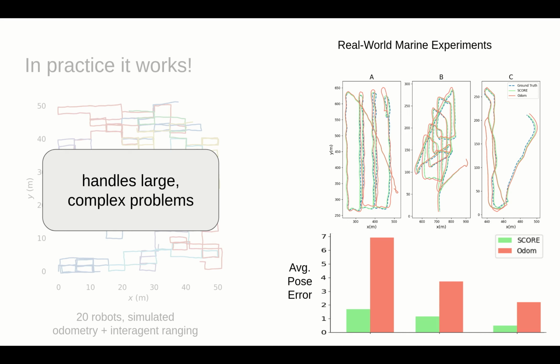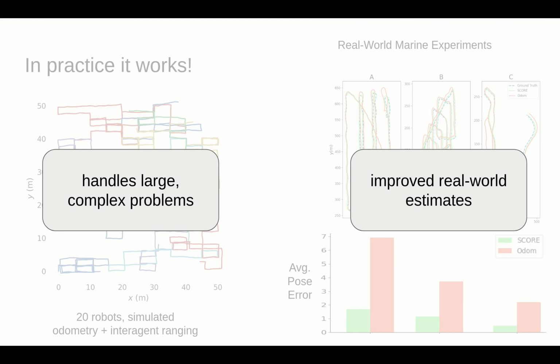These experiments consisted of a single autonomous underwater vehicle and 4 acoustic beacons. Inertial odometry and acoustic ranging to the beacons were used to estimate the robot's trajectory. We compared SCORE to an odometry-based initialization procedure by locally optimizing the given initialization and evaluating the corresponding estimates. As can be seen, the estimate obtained from the SCORE initialization consistently had lower error than the odometry initialized estimate. These results suggest that SCORE has a practical place in real-world range-aided SLAM problems.